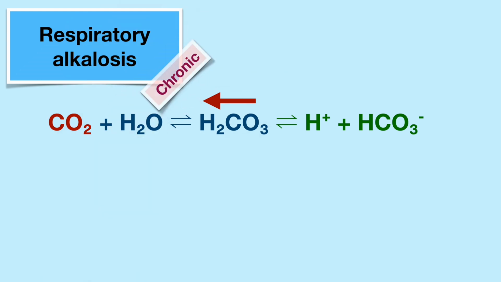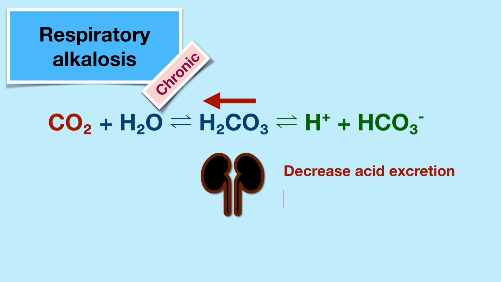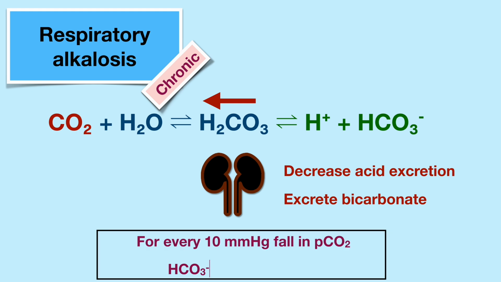Finally, when this process also becomes chronic, the kidneys can again step in and compensate in the reverse direction by decreasing the acid excretion and increasing the bicarbonate excretion. Now since kidneys are very efficient either way, here also for every 10 mm mercury fall in PCO2, the bicarb decreases by 4. Now here's the summary.